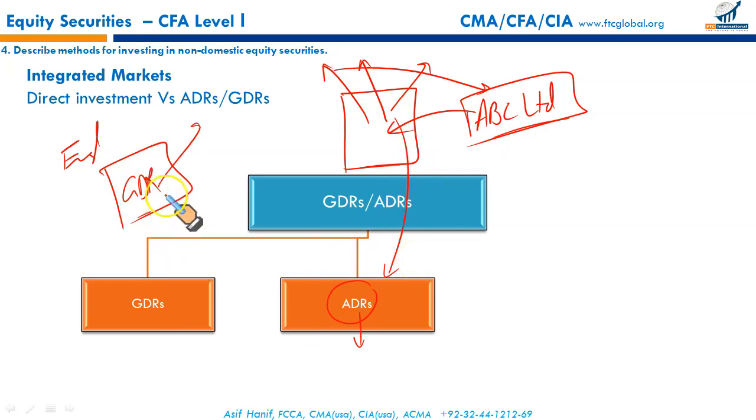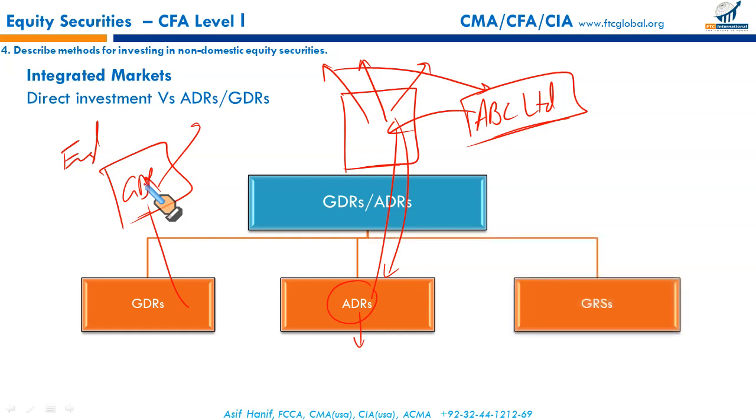Outside the US, it's called GDR. Custodian banks will take in a specific number of foreign shares, and in return, it will issue its own ADRs in the US and GDRs outside the US. So this way, foreigners can invest in those shares that are not listed on the local exchanges. Such GDRs and ADRs may be listed within the US, so investors can invest directly in these ADRs and GDRs.